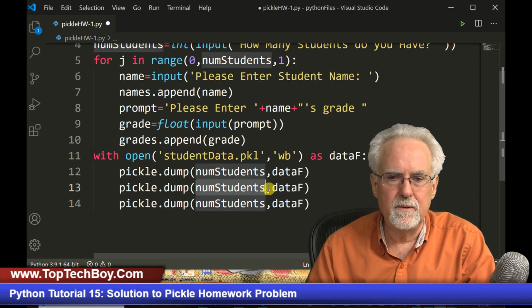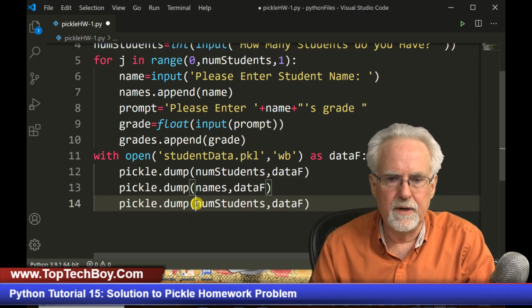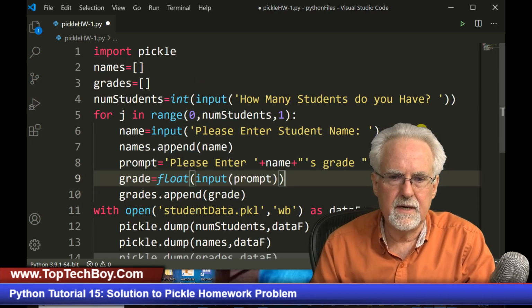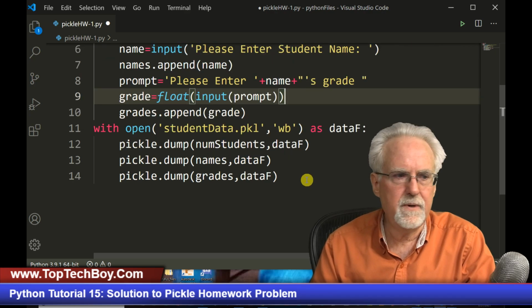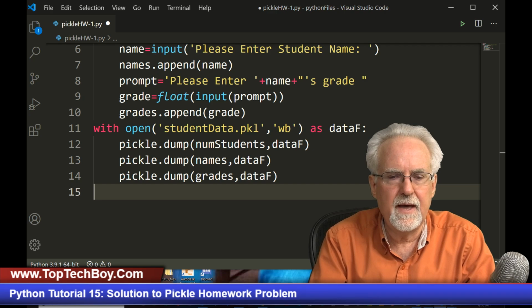I am going to dump names, and then I am going to dump grades. Okay, and let's just take a second here. Yeah, it's names plural, grades plural, names, grades, all lowercase. Okay, so that should dump that file in there, and now let's just make sure that that worked.